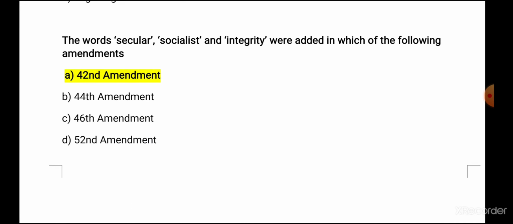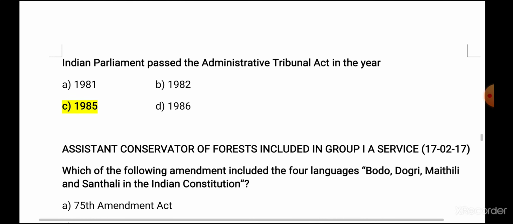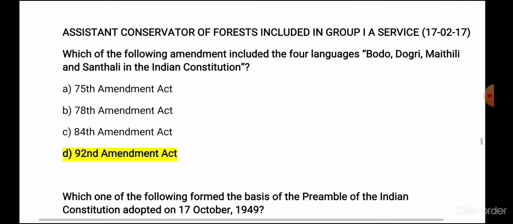Next one. The words secular, socialist and integrity were added in which of the following amendment? We know it is 42nd Amendment. Next one. Indian Parliament passed the Administrative Tribunal Act in the year 1985. Next question.